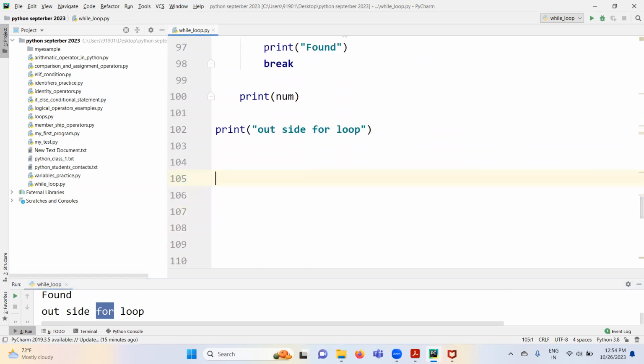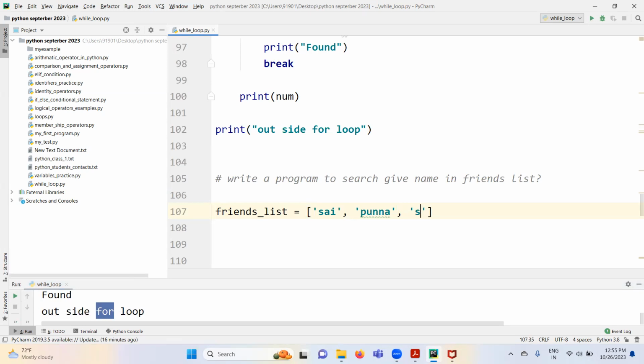So write another example. Write a program to search given name in friends list. So I'm writing very simple example for you. Let's say friends list equal to, I'm just randomly creating some names, okay?